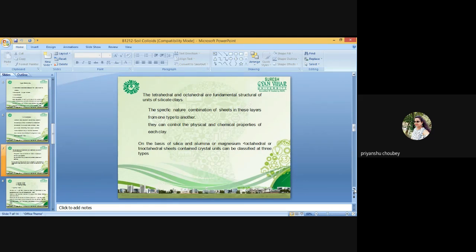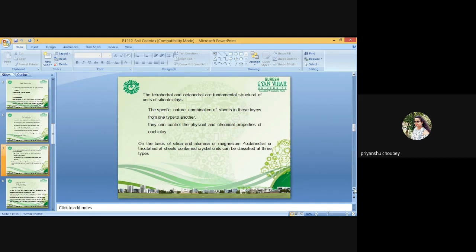Soil may contain both variable charge and constant charge surfaces, but the relative amount of each category depends on the type of soil.